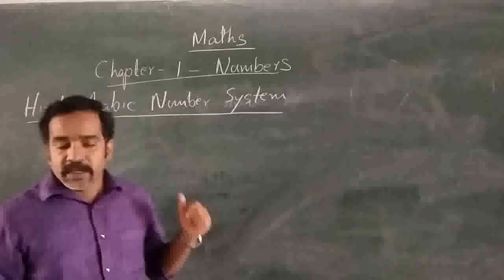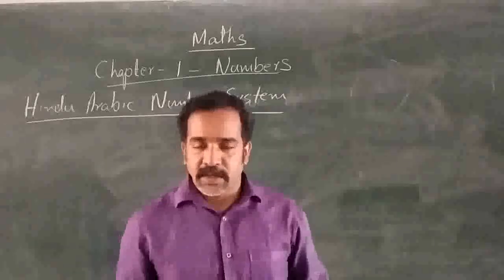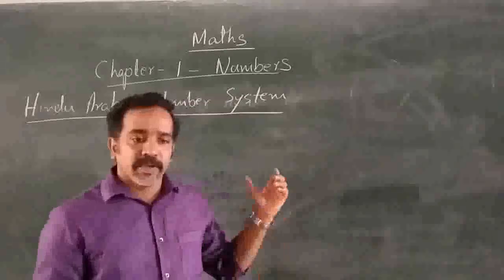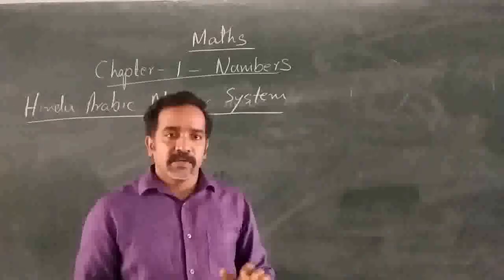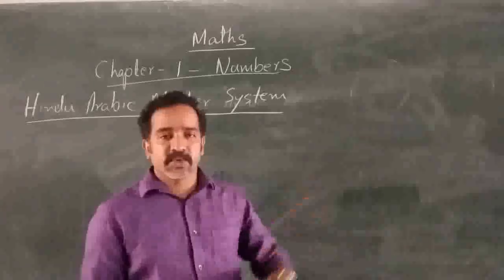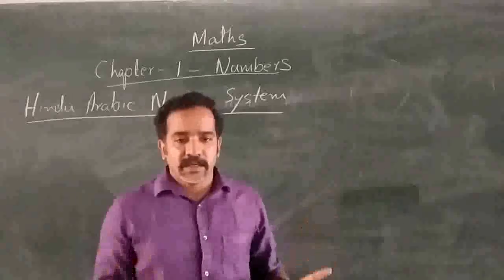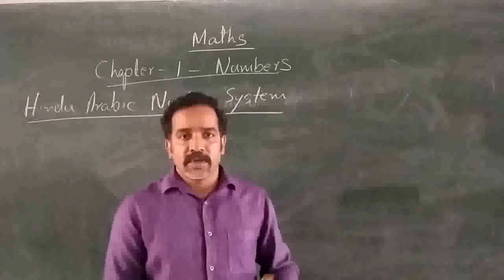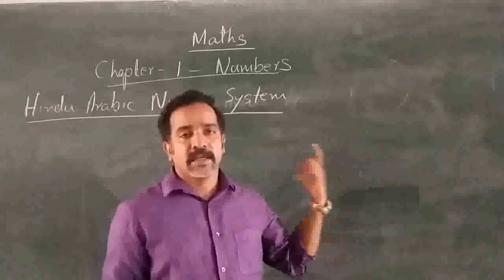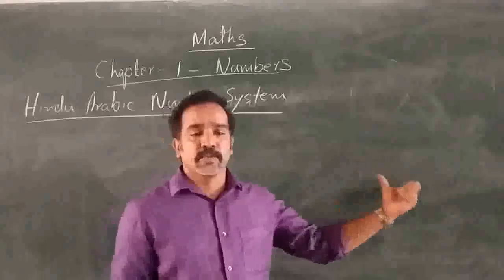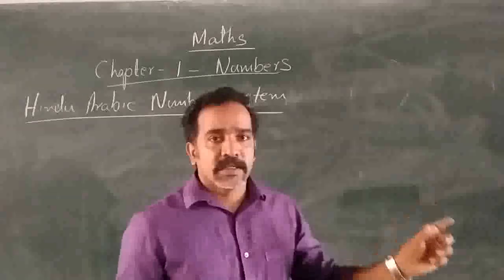Listen here. Hindu-Arabic numeral system. What is the Hindu-Arabic numeral system? Just now I told you we are using natural numbers, and when you are using the natural numbers, we use some symbols to represent that number. Any number, any big number in the natural number system or any number system, we can write as its numeral by using the symbols.